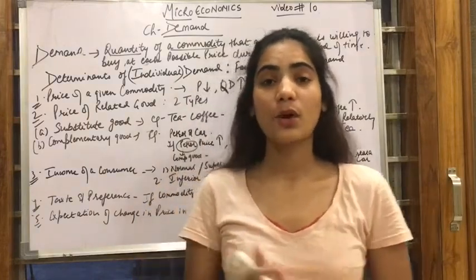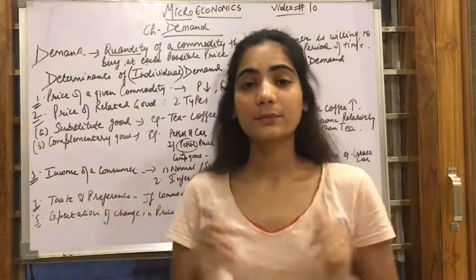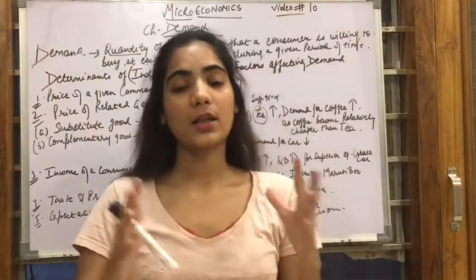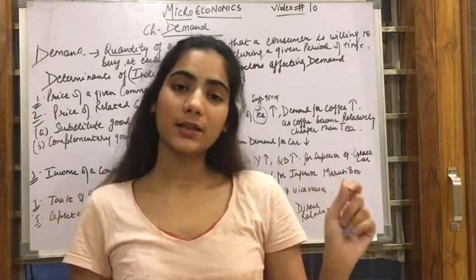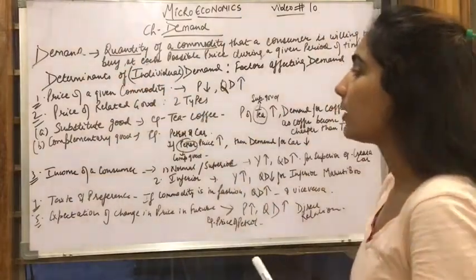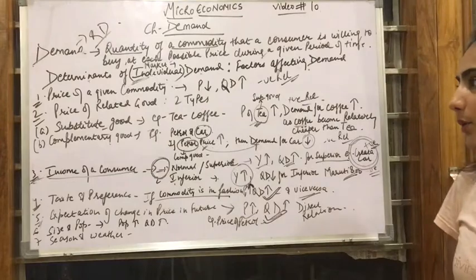So let's continue our chapter demand where we left earlier. I told you that demand is the quantity demanded by the consumer to purchase a certain amount of commodity at a certain price over a period of time. That is demand. Demand is the quantity demanded by the consumer.